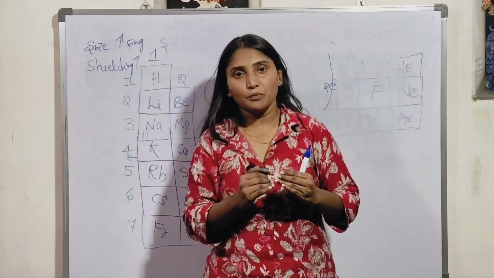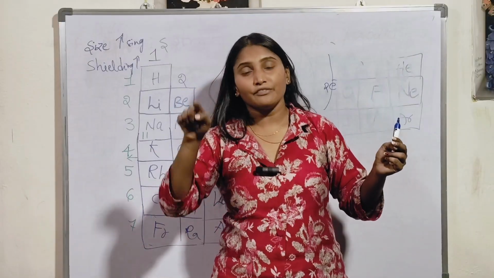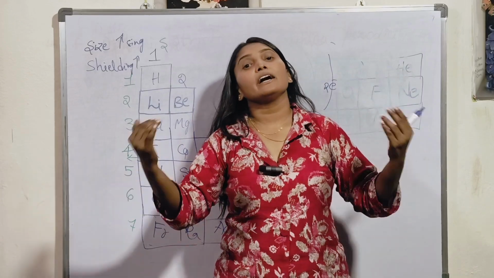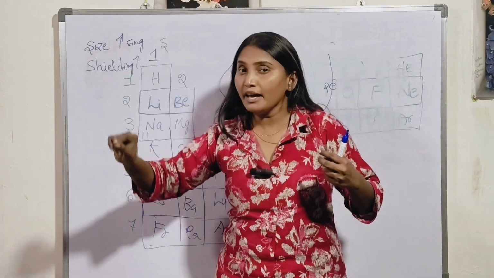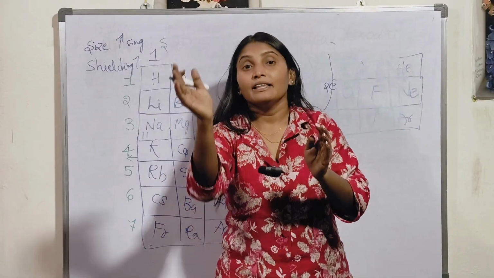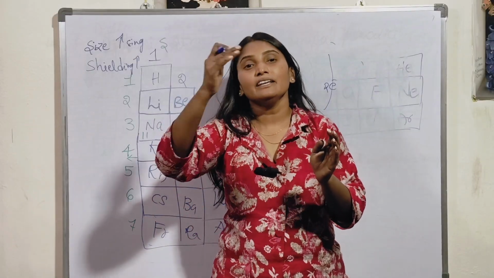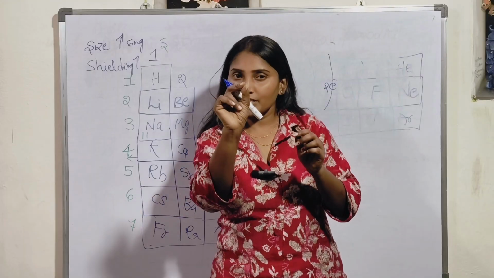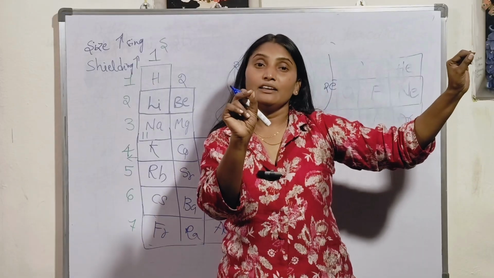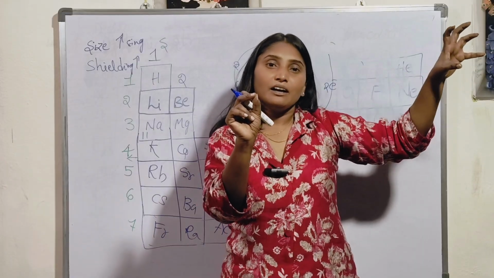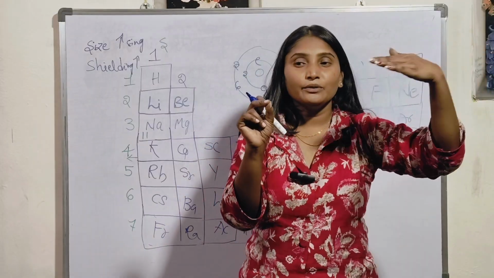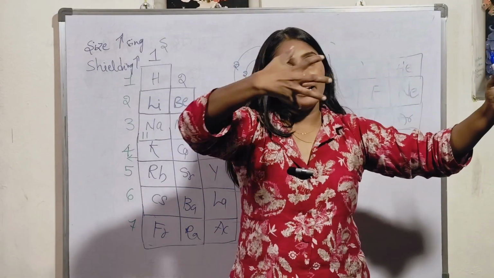So top to bottom group lo number of shells అనేవి ఎట్లయితే ఇంక్రీజ్ అవుతున్నాయి, ఫస్ట్ షెల్, సెకండ్ షెల్, థర్డ్ షెల్, ఫోర్త్ షెల్, how they are increasing, and the electrons also gradually adding to those shells, and whatever electrons have been added in the outermost shell can be shielded by the inner electrons present in the inner shells. Therefore, the distance between the nucleus and the outermost energy shell is very high. So the electrons present in the outermost electronic shell cannot come to the nucleus. Nucleus is unable to pull those electrons.